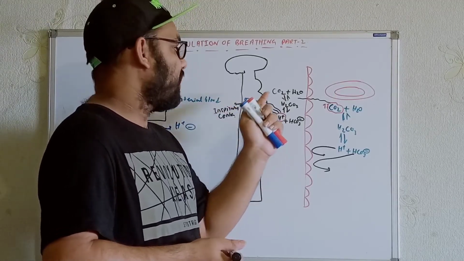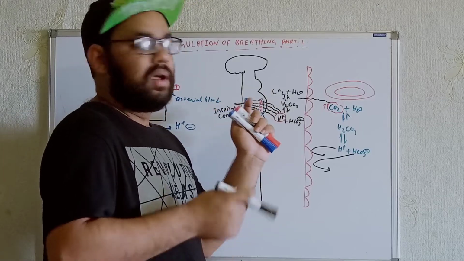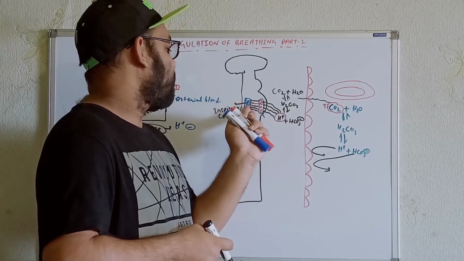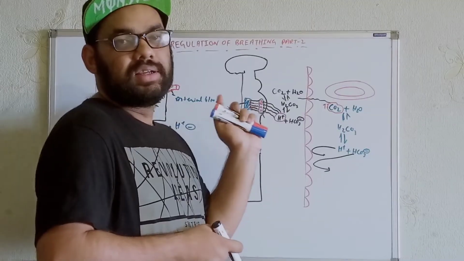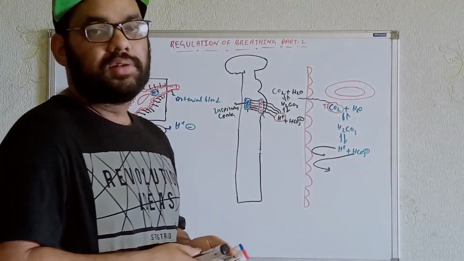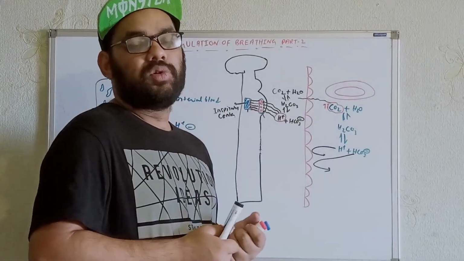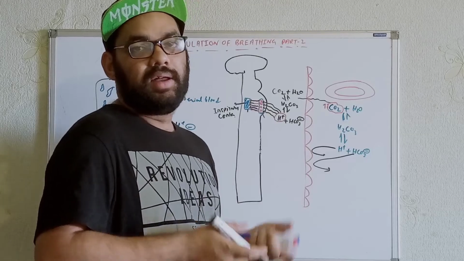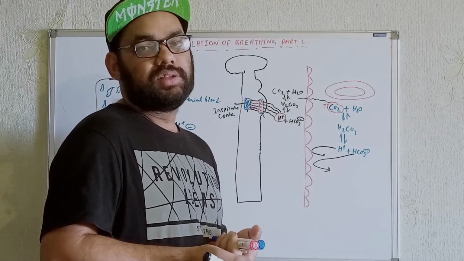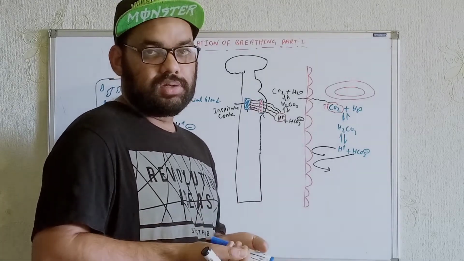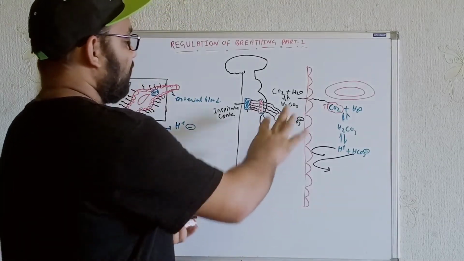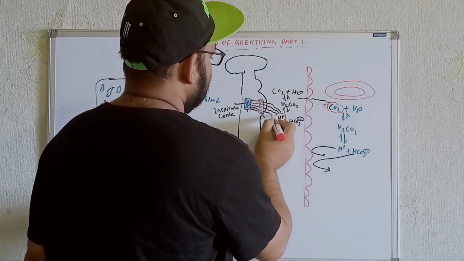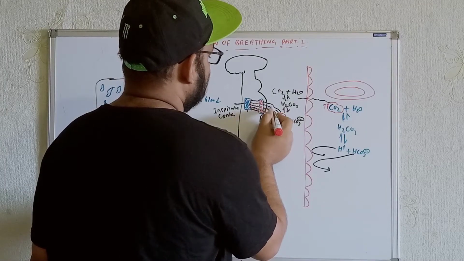Once activated, they send signals to the inspiratory center, which is activated and produces the inhalation potentials that go to the diaphragm and the external intercostal muscles. As a result, there will be hyperventilation.